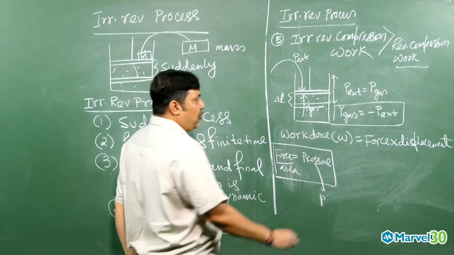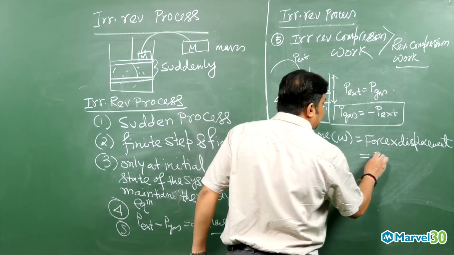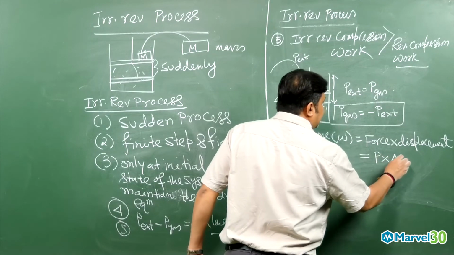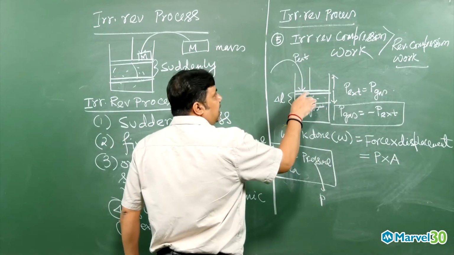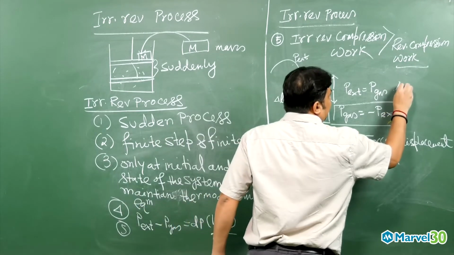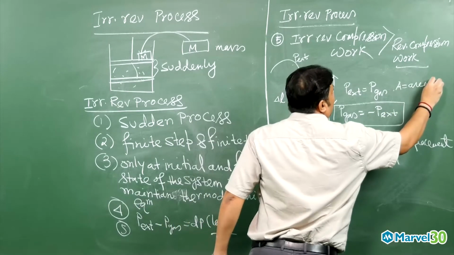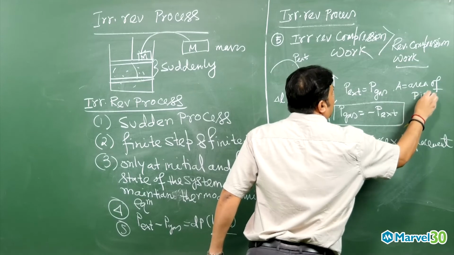So instead of force, I can write pressure into area, where A is the area of the piston.